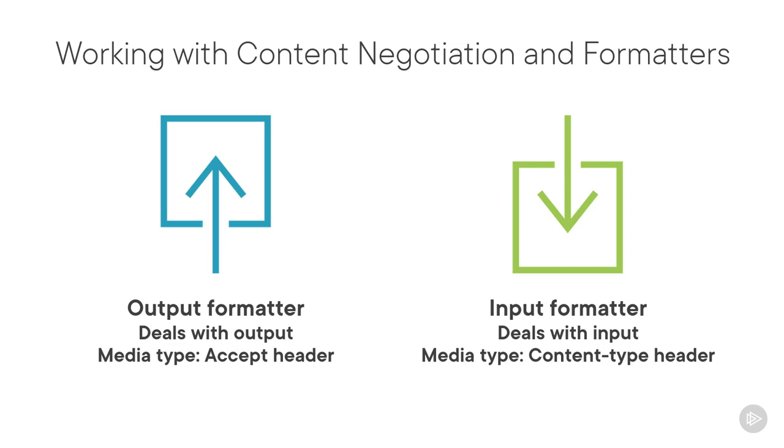These types of headers can be seen as part of the self-descriptive message constraint, which states that each message must contain enough information to process it. In case of the accept header, it tells the API what format to return. In other words, how to process the message and return a response. While the content type header will tell the API the format it will have to parse the body to be able to process the message. Let's support an additional output format, XML.